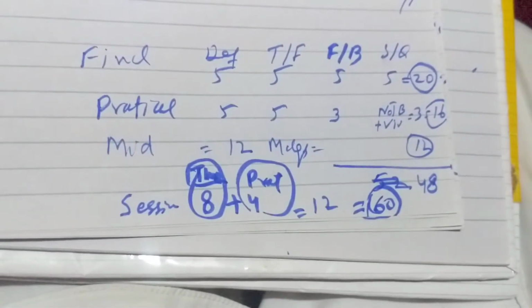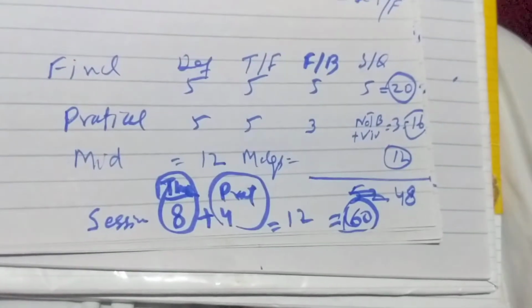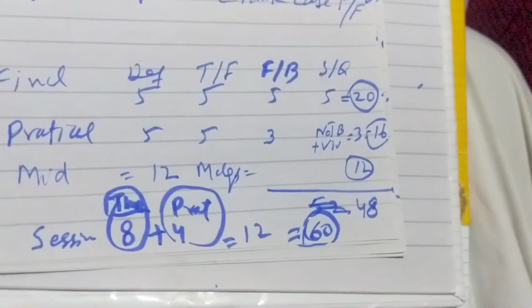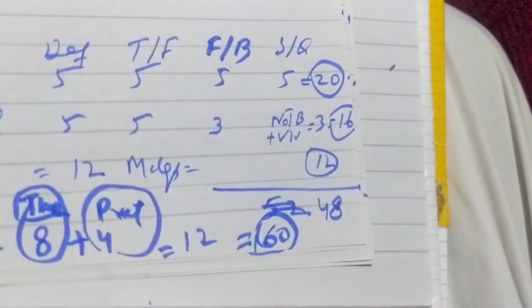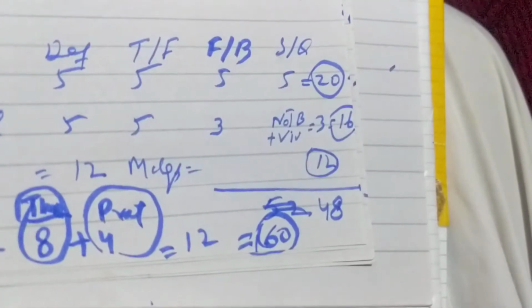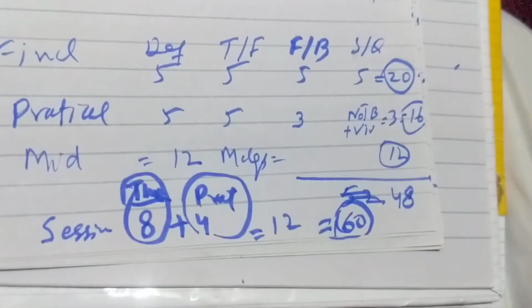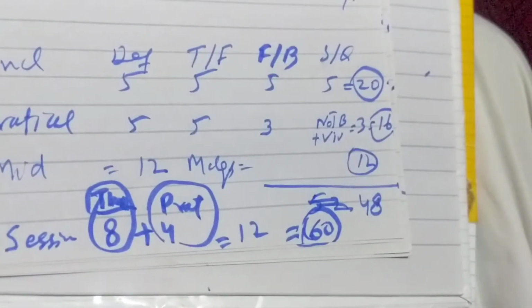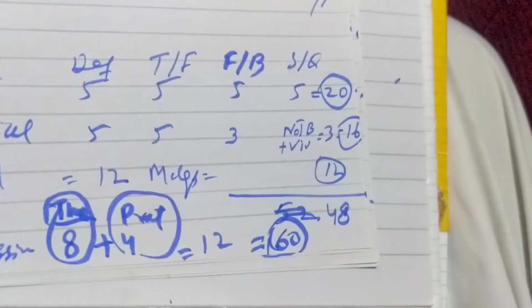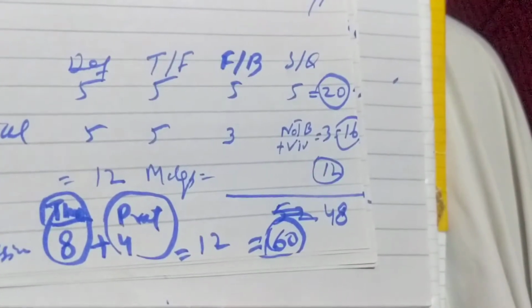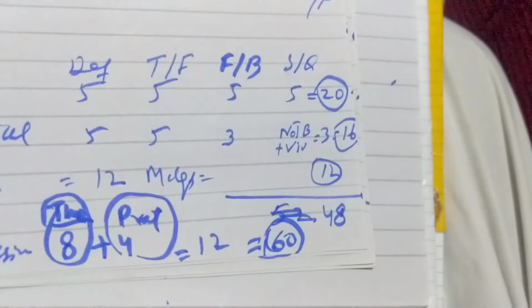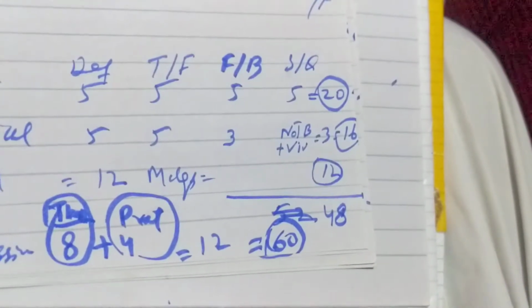The practical portion has definitions, true false, fill in the blanks, and then notebook and viva. Definitions are 5 marks, true false 5, fill in the blanks 3, and notebook and viva 3. Total marks for the practical paper are 16.